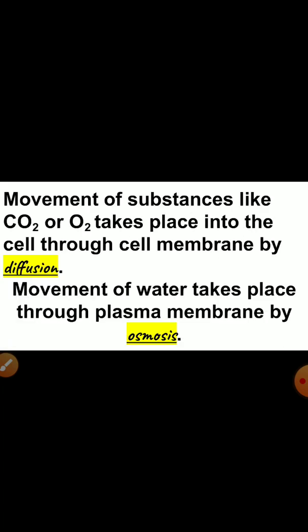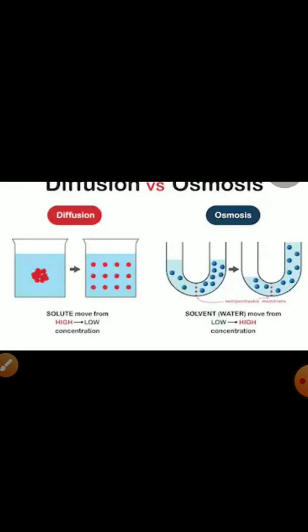The movement of substances like carbon dioxide or oxygen gases takes place into the cell through the cell membrane by the diffusion process. And the movement of water takes place through the plasma membrane by the osmosis process. Now children, you can see here what is diffusion and osmosis. In diffusion, what is happening here? The solute is moving from higher concentration to lower concentration. And in case of osmosis, the solvent, the liquid, is moving from lower to higher concentration.